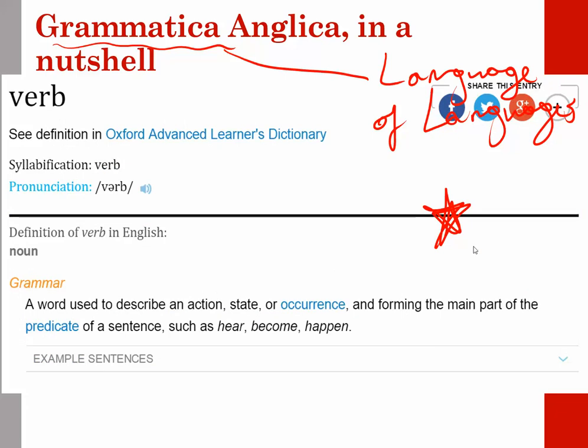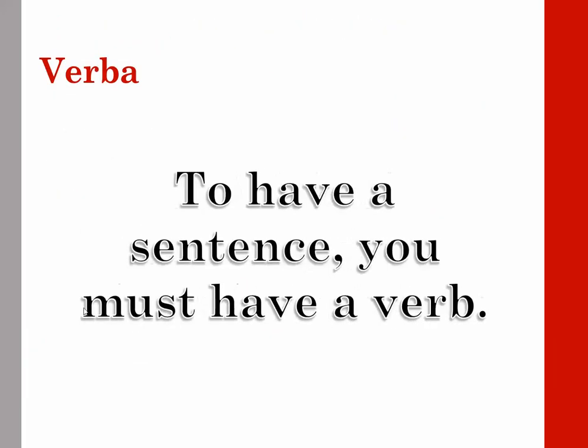So if we're going to do that, what is a verb? Well, according to Oxford, a verb is a word that does an action or state. And those are the key words we're looking for here. It forms the main part of the predicate. That's just the end of the sentence. Note, to have a sentence, you must have a verb. There's no exception. You can't say, I happy, right? You have to say, I am happy. You can't say, Johnny food. You sound like a caveman. You have to say, Johnny eats food. So to have a sentence, you must have a verb.